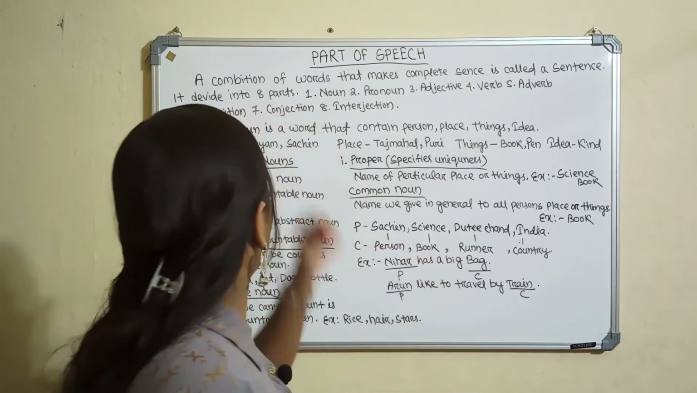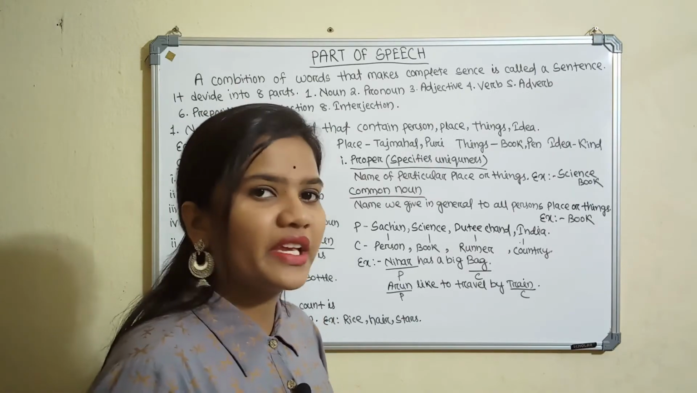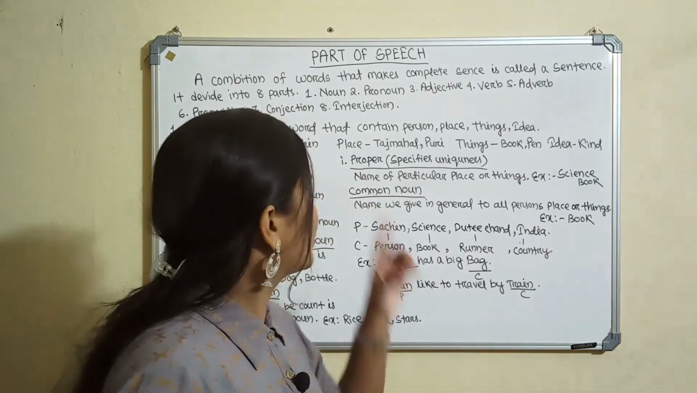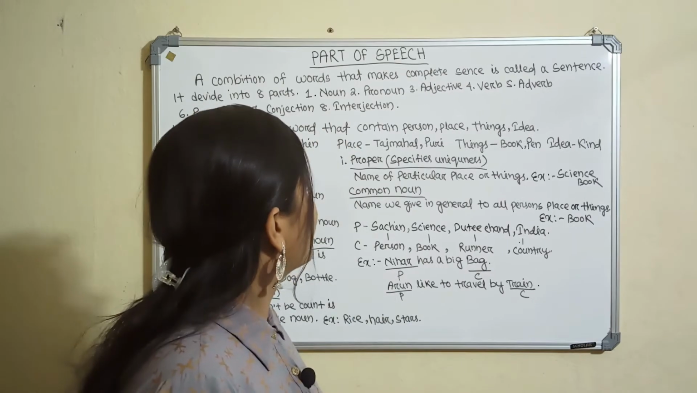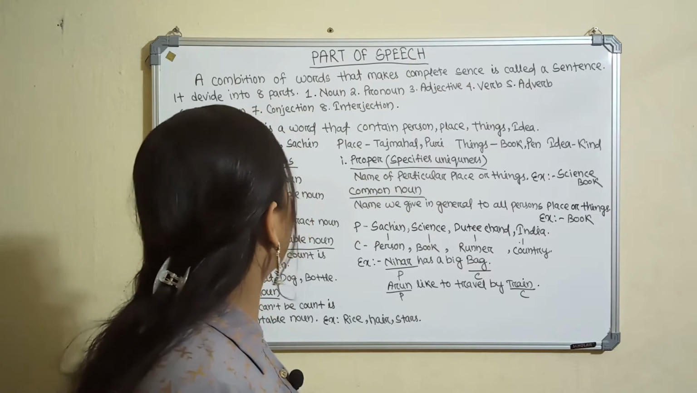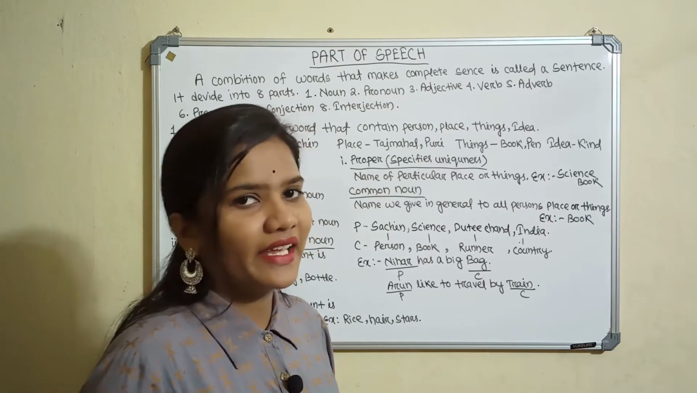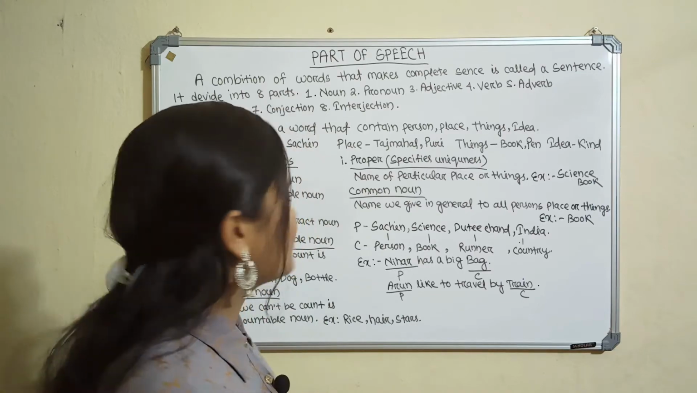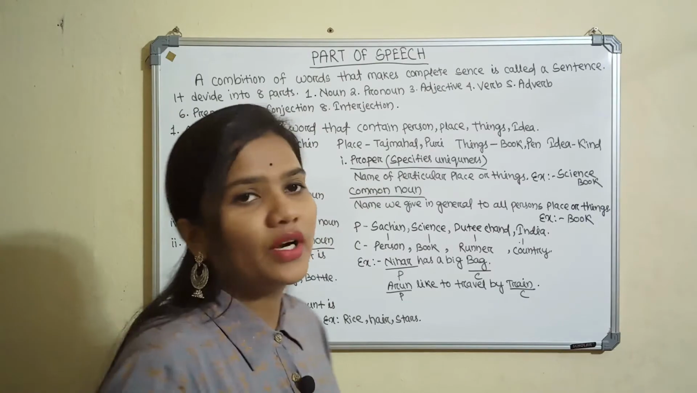Then it is divided into 8 parts, meaning the sentence-making process is combined into 8 parts. First is noun, second is pronoun, third is adjective, fourth is verb, fifth is adverb, sixth is preposition, seventh is conjunction, and eighth is interjection. First of all we have to discuss noun. First we explore the word noun.